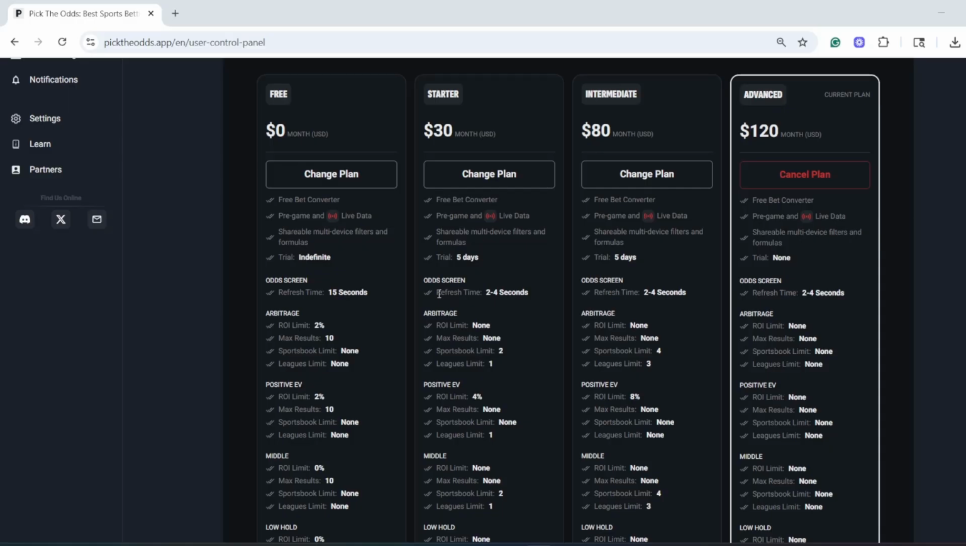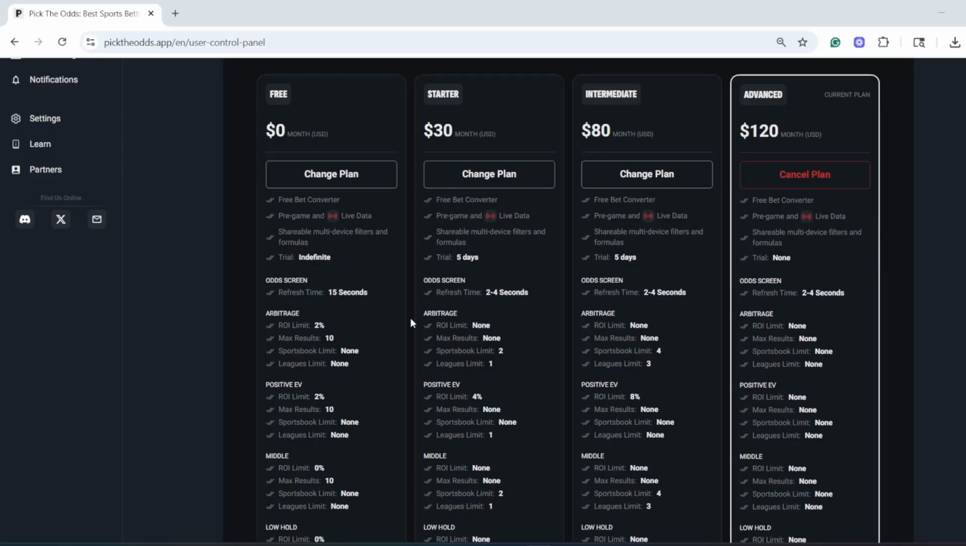Now, Pick the Odds, of course, has some limits on their free plan. For example, on an arbitrage bet, the max return on investment you can see is 2%, and on positive expected value, the max ROI limit is also 2%. But that does not take away from the functionality of the tool. The tool still functions and operates exactly as it would on the advanced plan like I am on, which is $120 a month, which FYI, if you are betting arbitrage, you can make that in absolutely 1 day to recoup your entire monthly fee, and then everything else on top of that is cake.